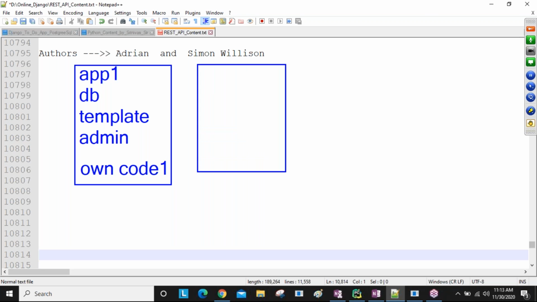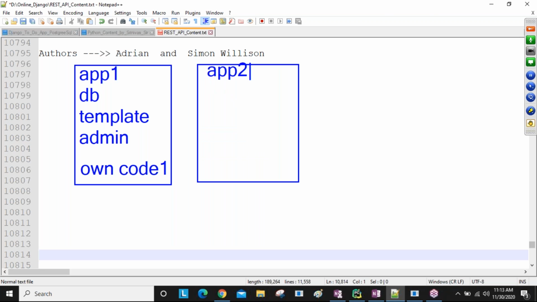Next, one more application is there, app 2. Here also database knowledge, template knowledge and admin knowledge are required, and for this application you write your own separate code.